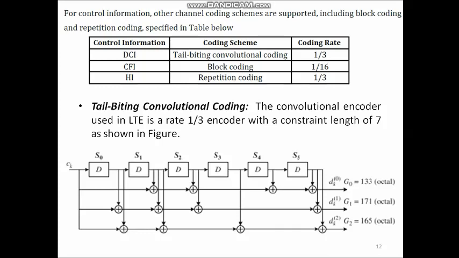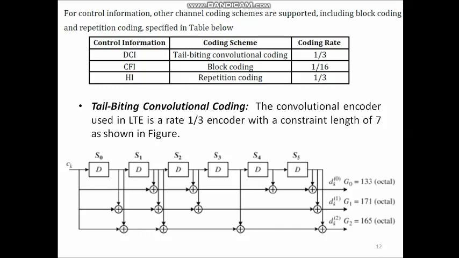As I told previously, two modified versions of convolutional coding are used in channel coding. They are called tail biting convolutional coding and convolutional turbo coding. Next, let us discuss these coding techniques and let us see the encoder diagram. This figure represents the convolutional encoder used in LTE with a code rate of 1/3.